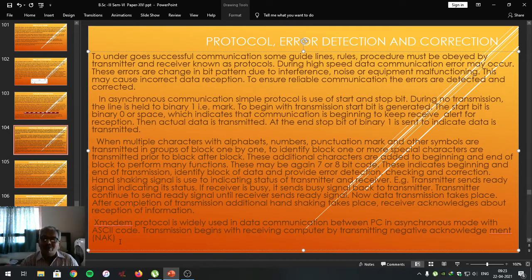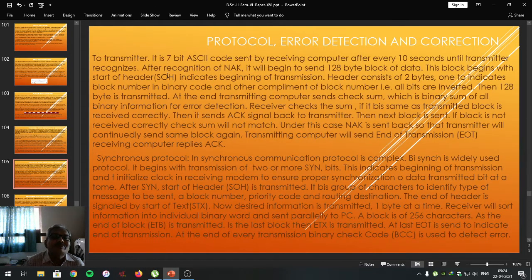In X-modem protocol, receiving computer provides negative acknowledgement, NAK, for the transmitting computer. This negative acknowledgement is a 7-bit ASCII code sent by the receiving computer after every 10 seconds until transmitter recognizes it.